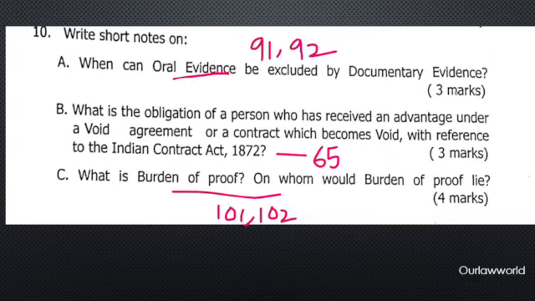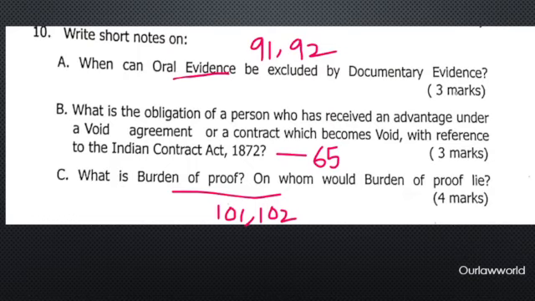So the last one, the 10th question. Here you have three parts, A, B, C. The first one: when can oral evidence be excluded by documentary evidence? A direct question which is under section 91 and 92 of the Evidence Act. Here you will write when the terms of a contract, grant or disposition of property have been reduced to writing, then no oral evidence shall be admitted. So you will write 91 and 92, and exceptions are fraud, mistake, and so on. You will write these under 91 and 92 for part A.